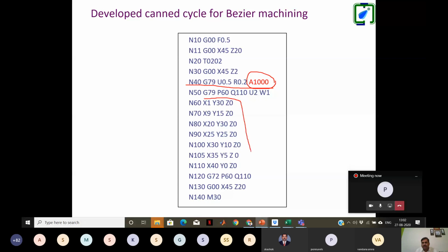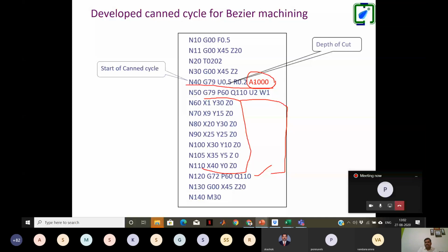These are the control polygon points for the Bezier curve, and this is the finishing point. In between, our software utility will calculate the Bezier curve, divide it into 1000 small segments, and connect all these 1000 segments with each other by linear interpolation. That's the objective.